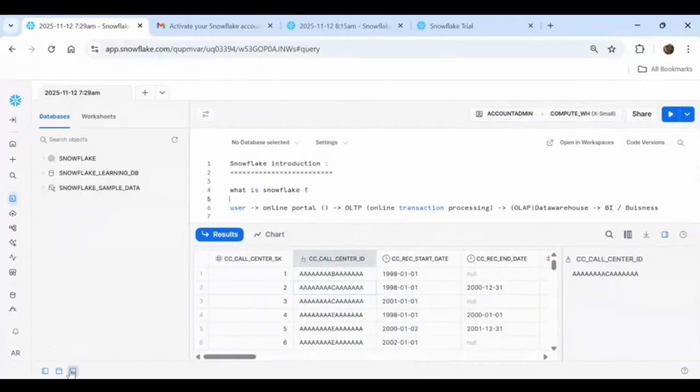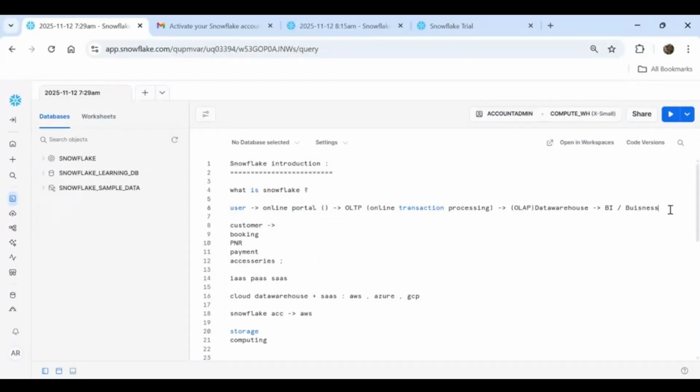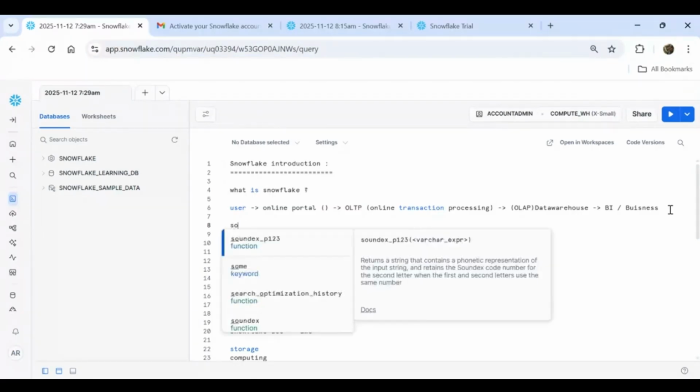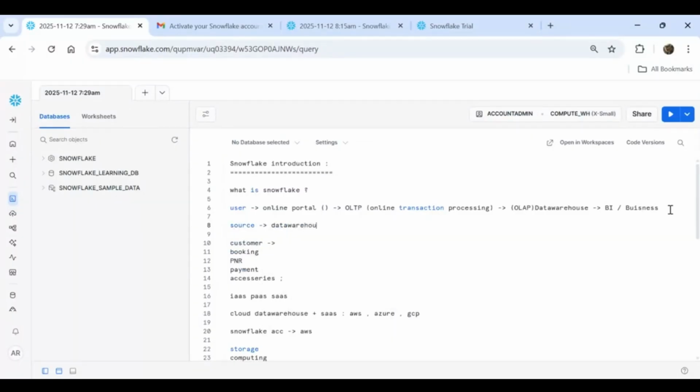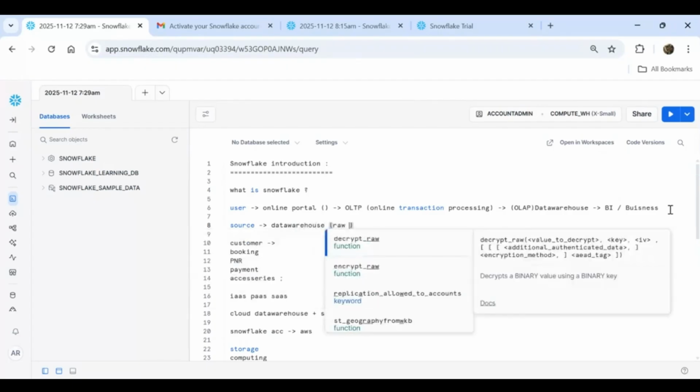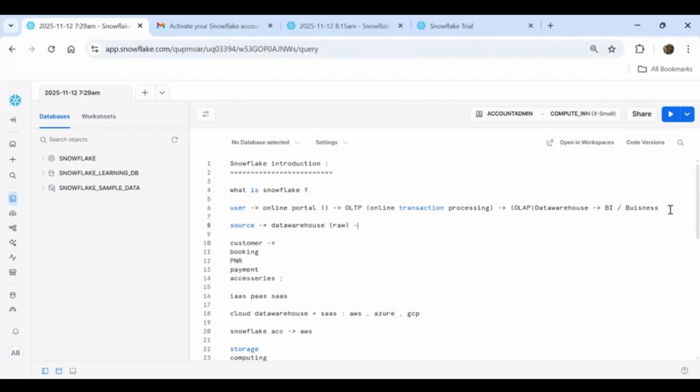I told you, no. So basically, what exactly happens here? We as a user provide the data, for example from different sources, we gather the data to the data warehouse. In the data warehouse, all are raw data. Now, these raw data get transformed by using DBT. In Snowflake, this is the data warehouse, or better to call it Snowflake. Whenever we gather the raw data from the source system into Snowflake,